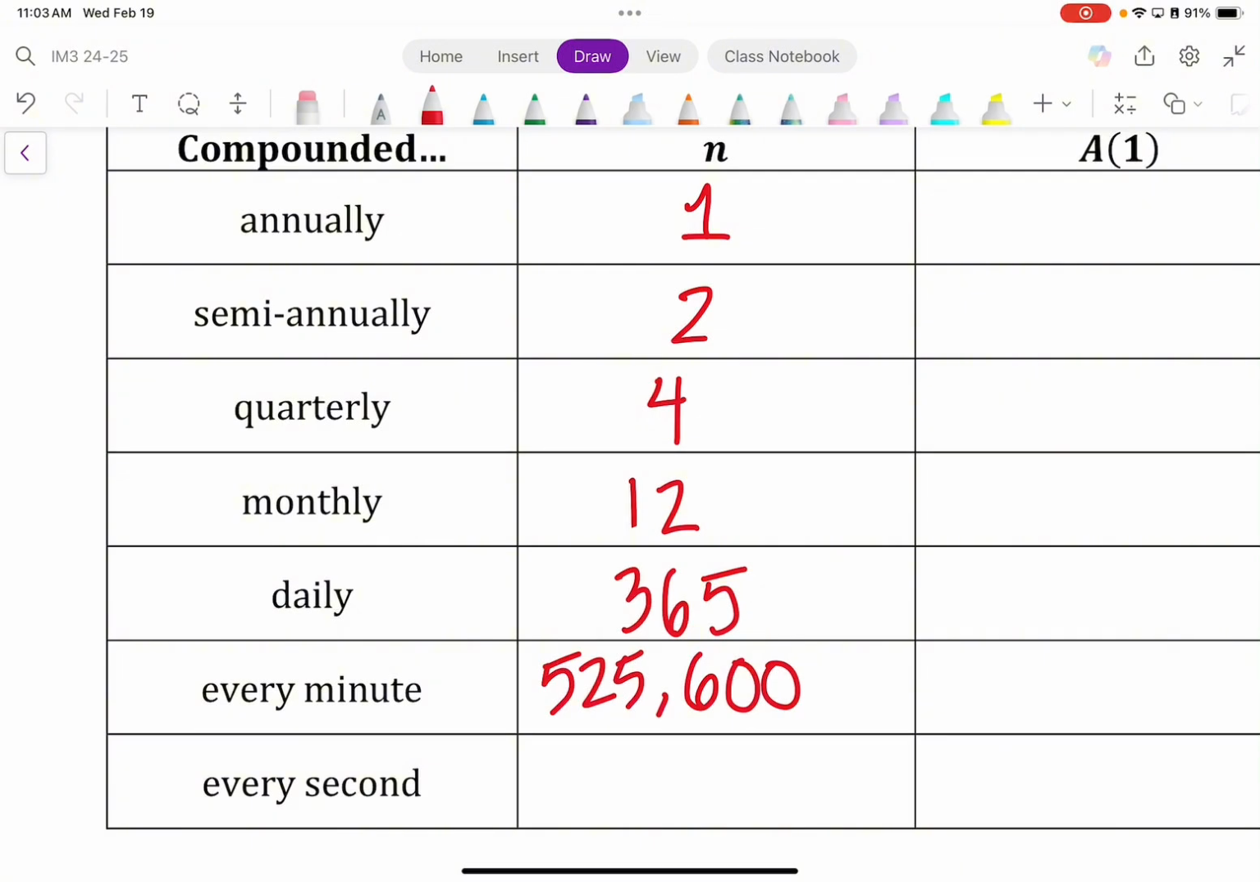Now, this is a new one. Let's say that we were to compound the interest every second. So now, how much would that be? Well, to find out, you're going to take this quantity of 525,600 and multiply it by 60. The reason is because there are 60 seconds in a minute. So at this time, in your calculator, type in 525,600 times 60. And when you have it, raise your hand so that we can write it down. Santiago, go ahead.